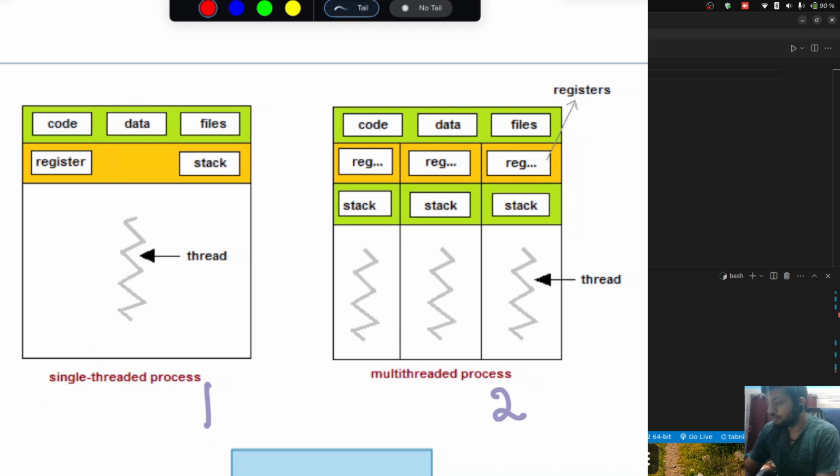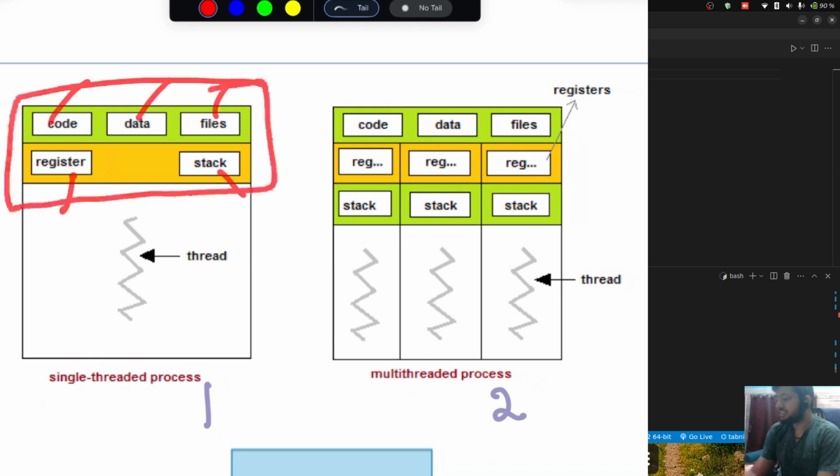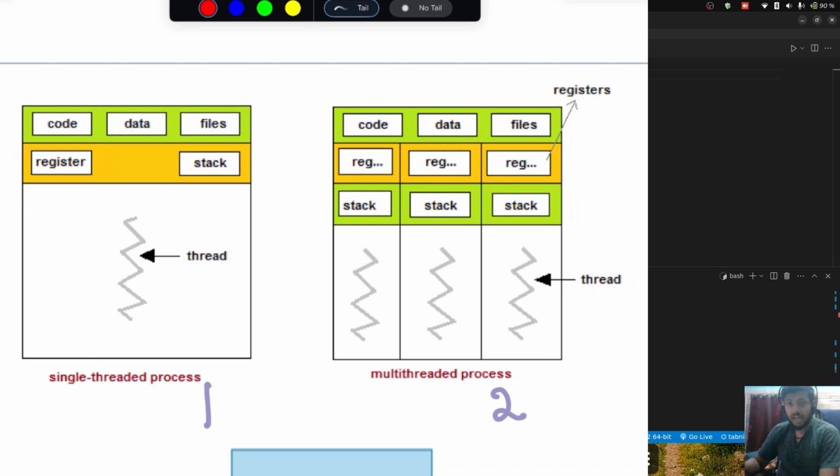In single threaded, you will see that you have code, data, files, a single stack and register. This whole part is dedicated to a particular single thread. When your process has a single thread, it is called the main thread, which will execute your program. Whenever your process execution starts, it starts from here and goes up to here. Basically, the single thread will complete your process, so it is called the main thread.